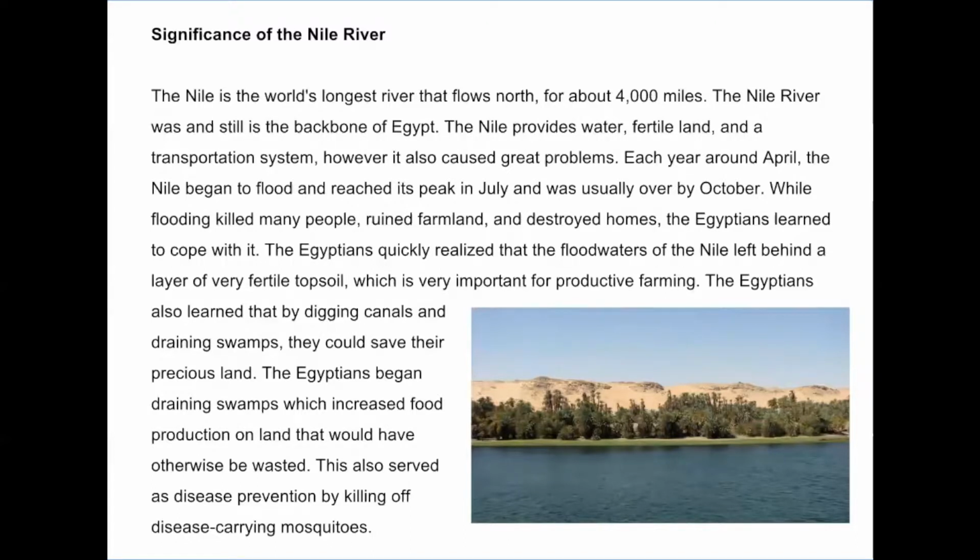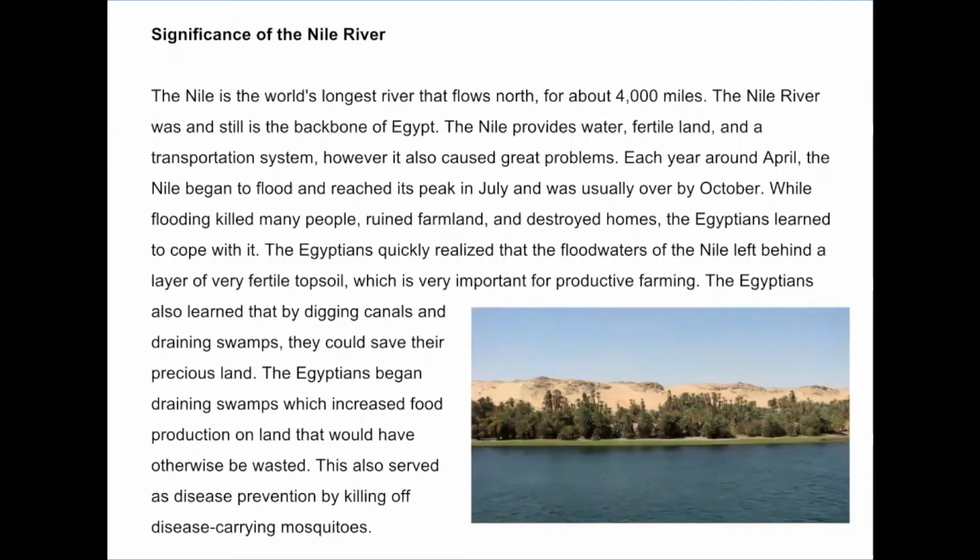Significance of the Nile River. The Nile is the world's longest river that flows north for about 4,000 miles. The Nile River was and still is the backbone of Egypt. The Nile provides water, fertile land, and a transportation system. However, it also caused great problems.